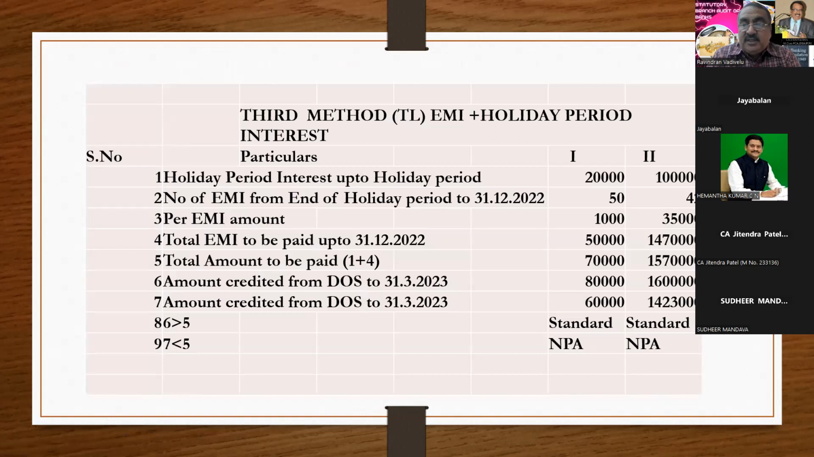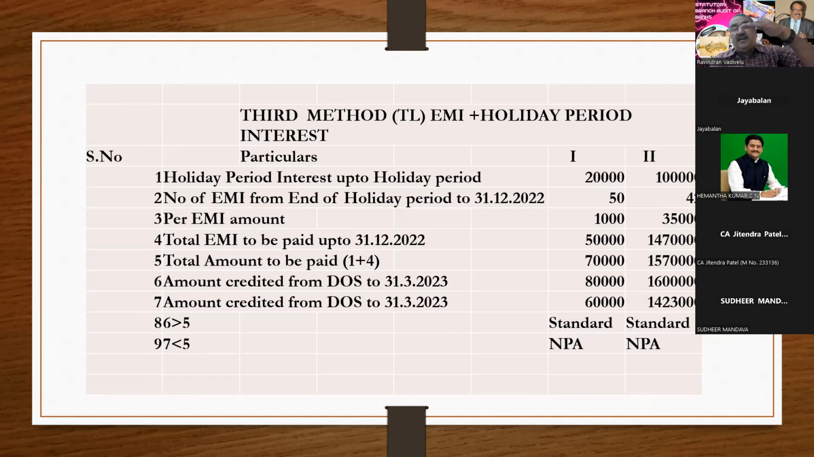Suppose a housing loan is there. There is a time required to construct the house. So during the construction, the party is asked to pay only the interest, not the principal or the EMI. So when there is a holiday period, the party has to pay only the interest. And the sanction letter says that during the holiday period, the party has to pay interest as and when it is debited. And the EMI starting date also will be clearly mentioned in the sanction letter.